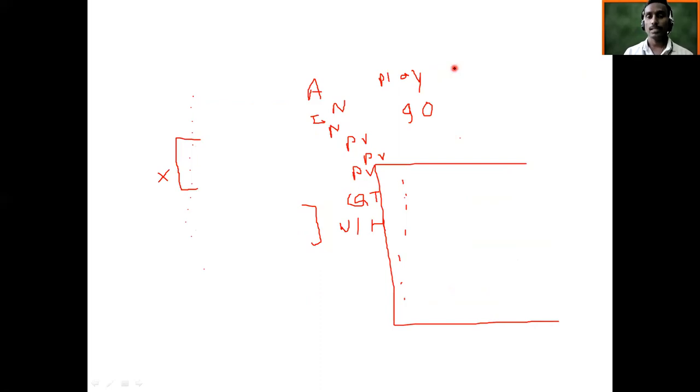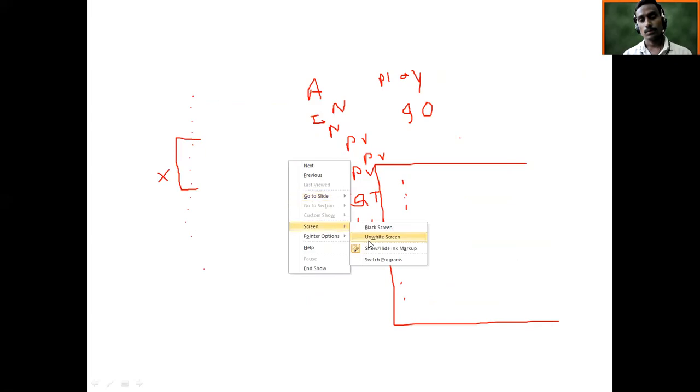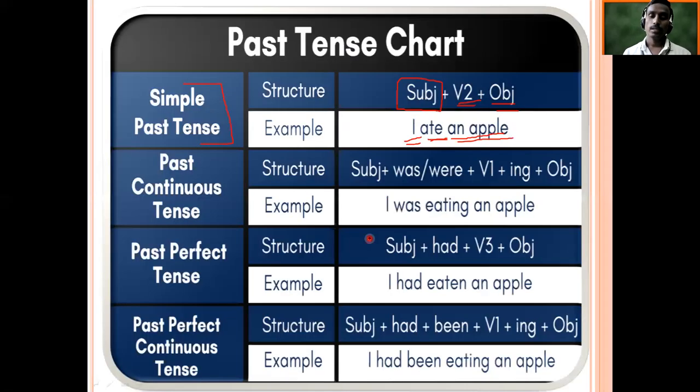And we have done it with simple past. So we will go to the next tense, and this next tense will be past continuous tense. So for past continuous tense, we would like to talk about when we should use it.